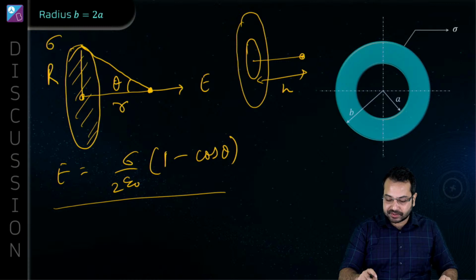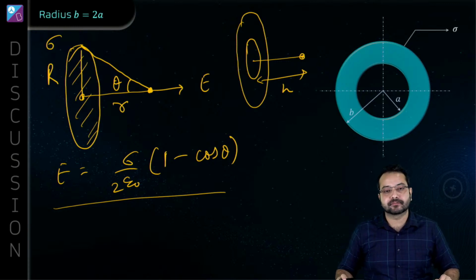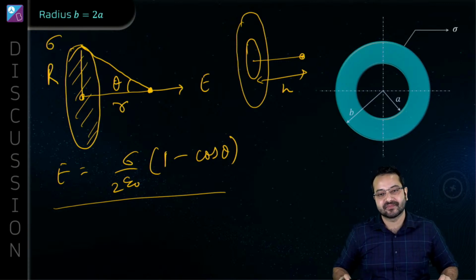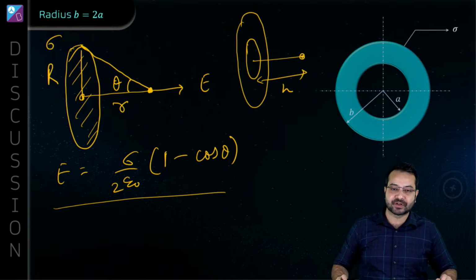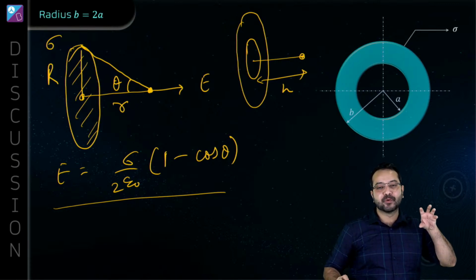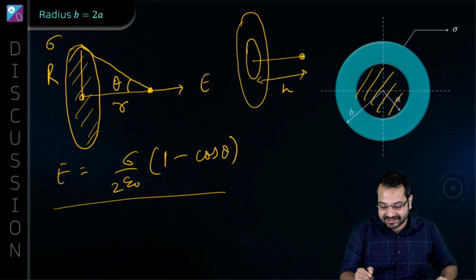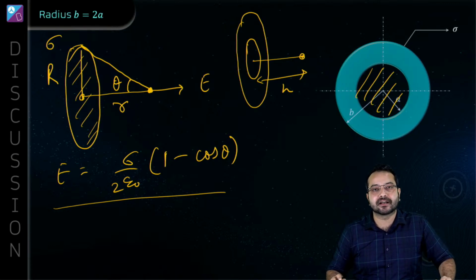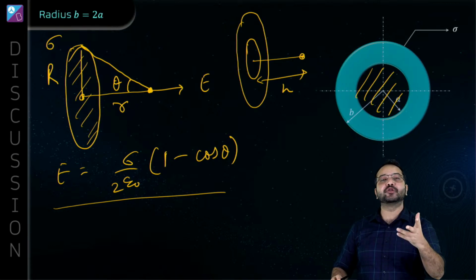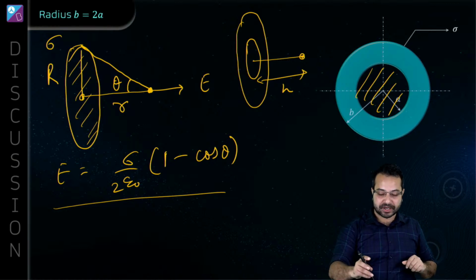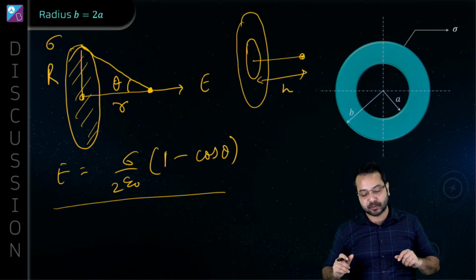then the thing here is, now we don't have a complete disk over here. So there is another twist in this question. We don't have a complete disk over here. There is some part we have removed. So from the complete disk we have removed some part. Is that correct? So here we can again use superposition. How do we use superposition?